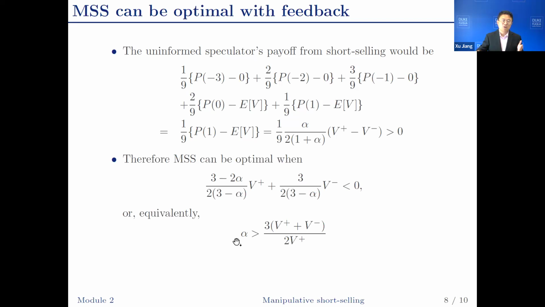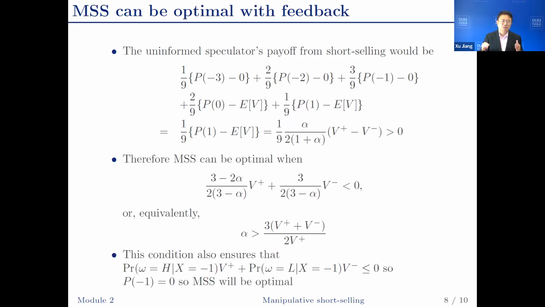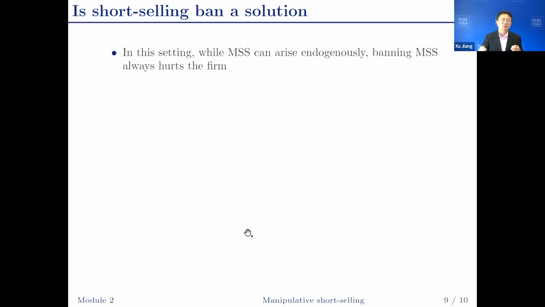So we can show when alpha is sufficiently large, the prospect of the project when order flow equals -1 is sufficiently pessimistic, so the manager is not going to invest. And this would make the manipulative short selling optimal. Now, we have shown that manipulative short selling is optimal.